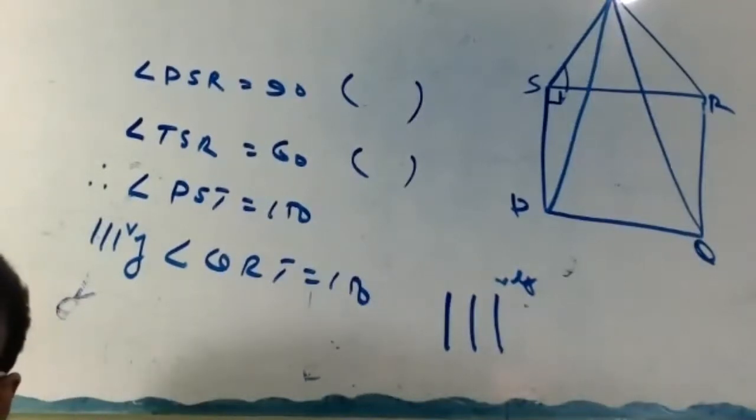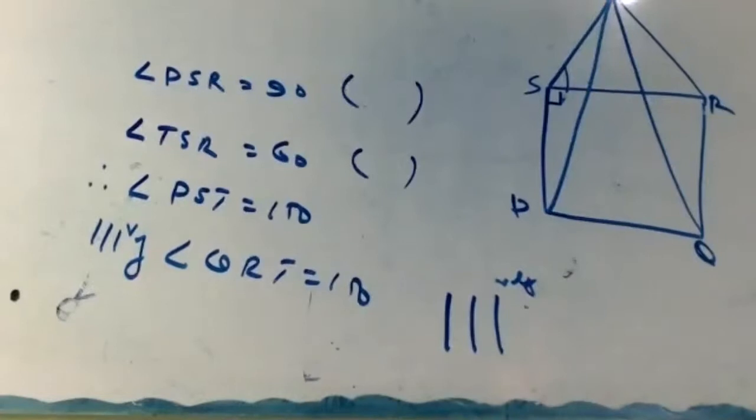Clear now? Hence, PT equals QT, by CPCT.